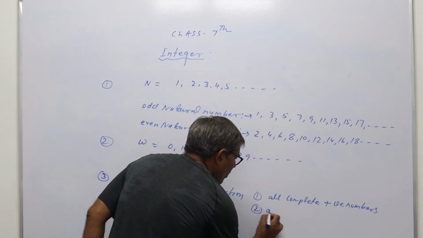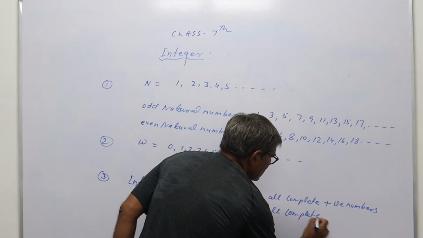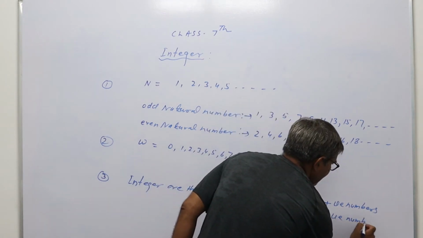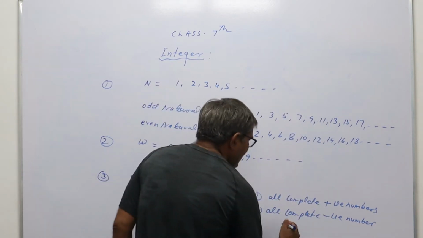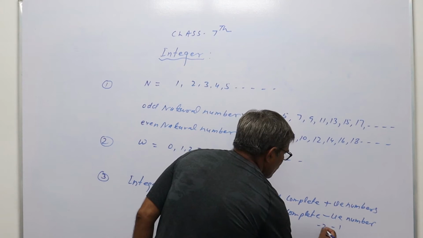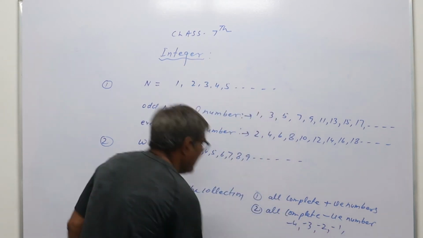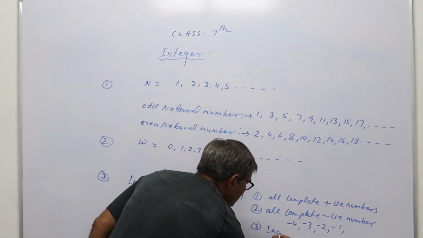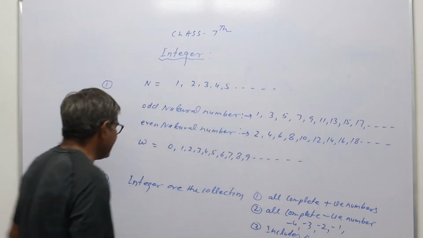Second one, all complete negative numbers, that is -1, -2, -3, -4 and so on, and third one includes 0.